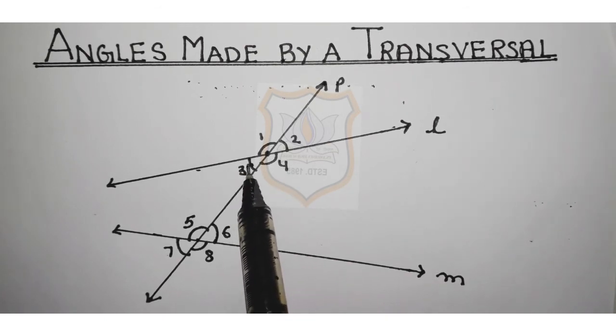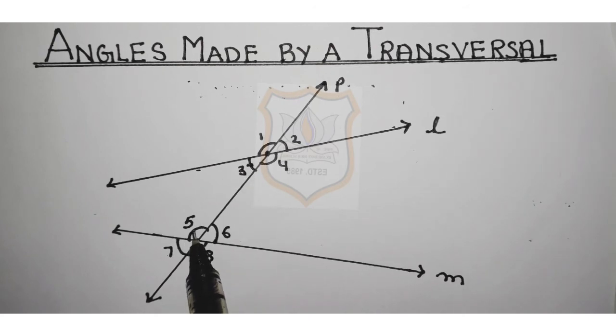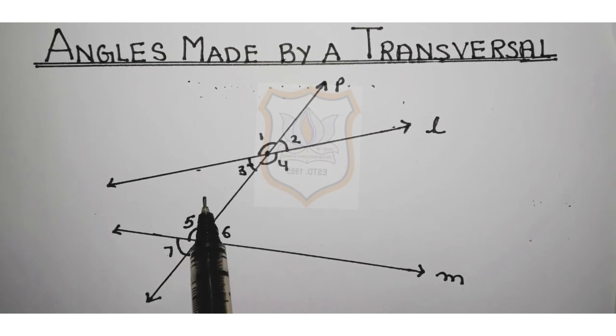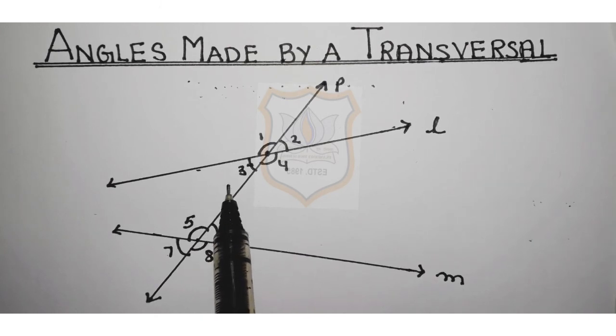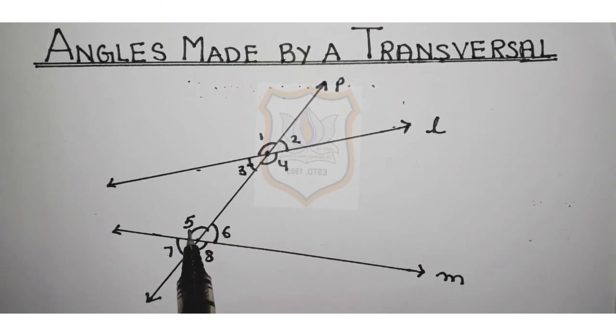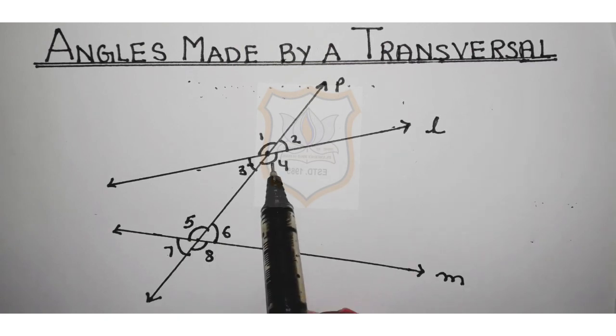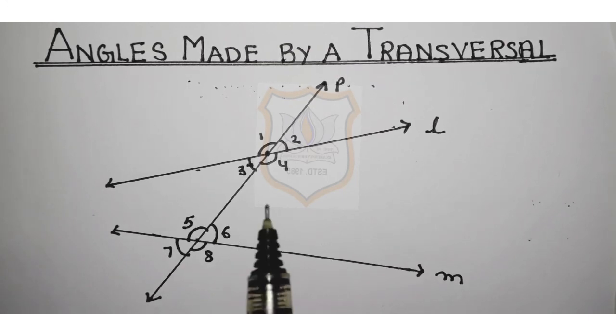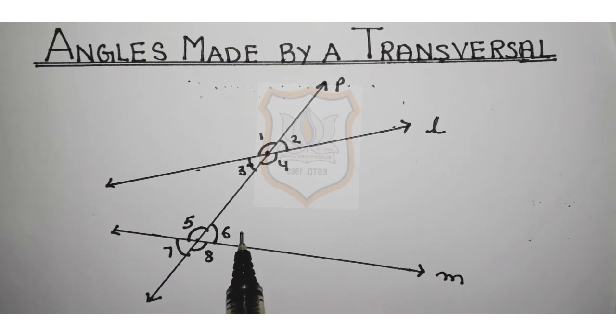And another pair is this angle 3 and angle 5. They are interior angles on the same side of the transversal. It means they are interior. 3 and 5, they are interior angles and they are on the same side of the transversal. So their name is interior angles on the same side of the transversal. So angle 3 and angle 5 are interior angles on the same side of the transversal and angle 4 and angle 6 are interior angles on the same side of the transversal. So there are two pairs of interior angles on the same side of the transversal and their measure is 180 degrees.